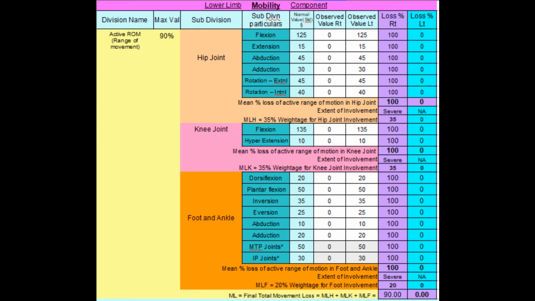Then let us go to the mobility component of lower limb, which has 2 divisions, AROM division and muscle strength division. Let us check AROM division of the lower limb. Let us tabulate the movement loss in a table as given in Appendix 2 Form B, page number 109. Here is the result. Hip, knee and ankle were given weightage of 35, 35 and 20% respectively, and what you can see is the maximum value of mobility component is 90%.